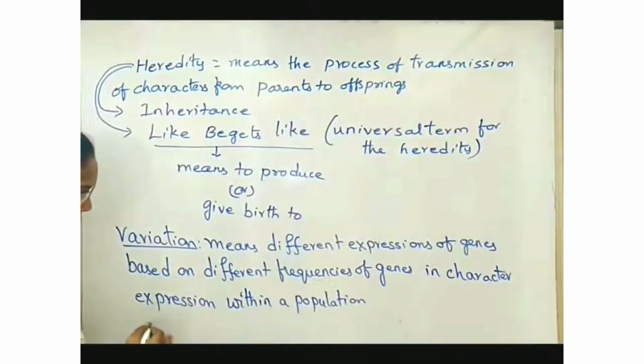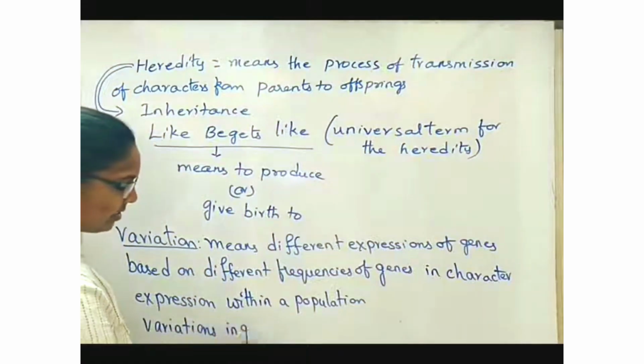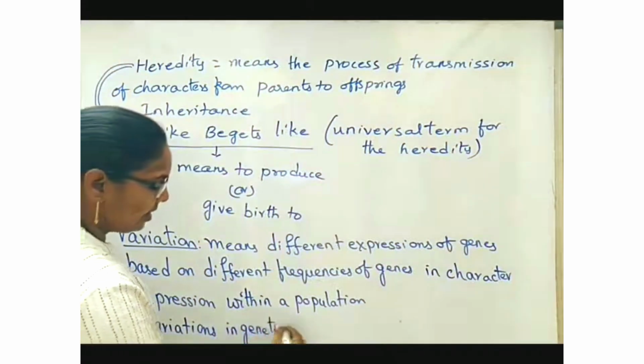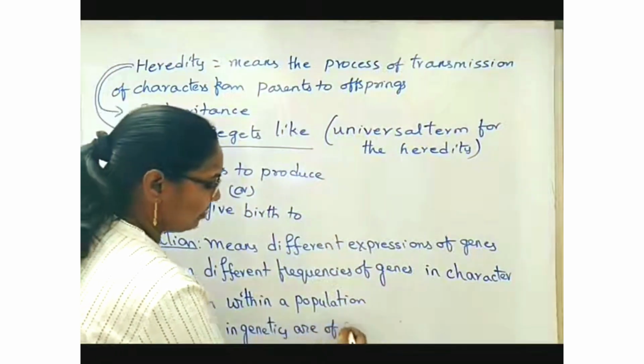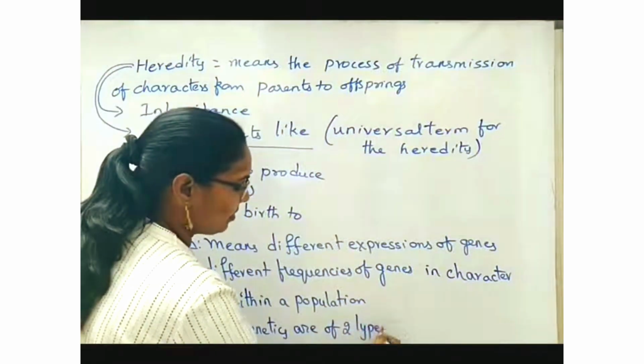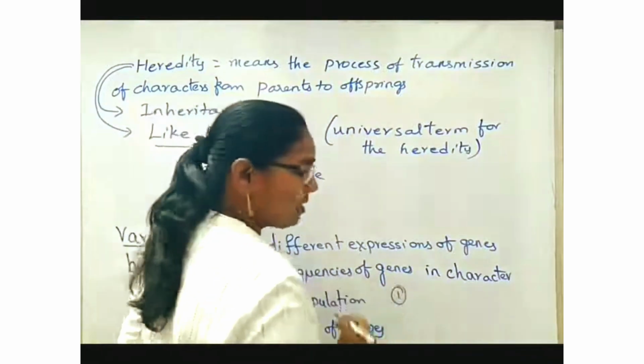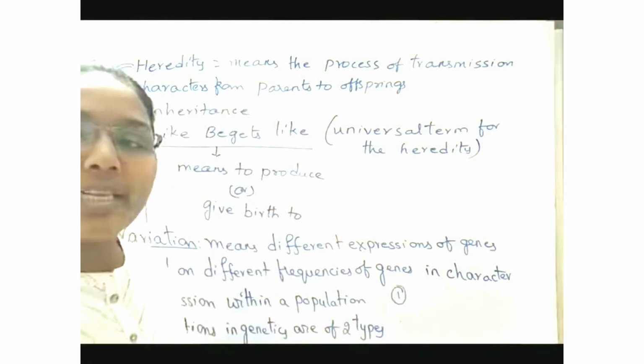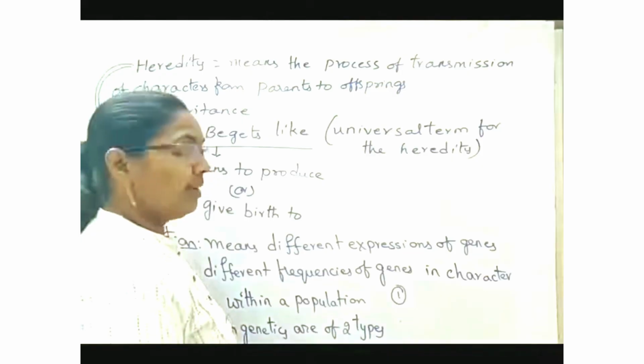Now, variations in genetics are of two types. One is continuous variations or quantitative variations.